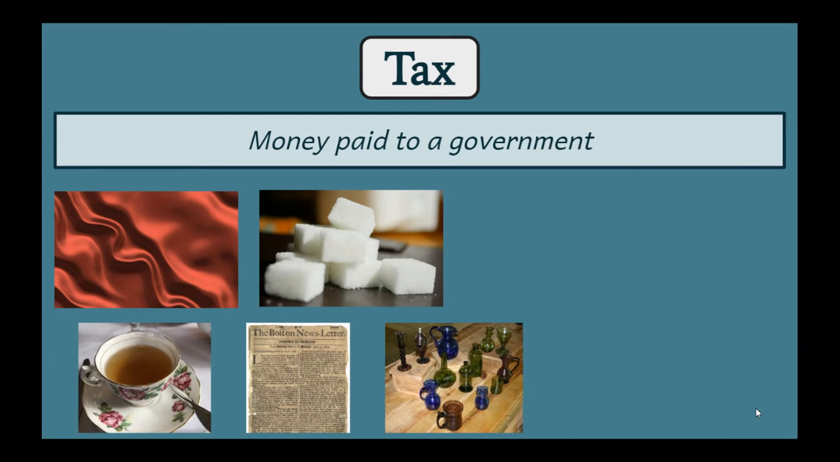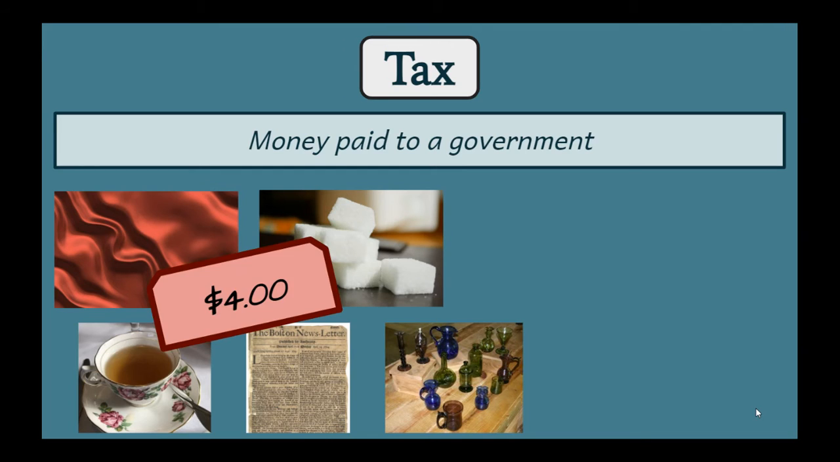We've talked a little bit about this word before, but I want to talk to you more about what it has to do with King George III. So a tax is money that's paid to a government. What you see on the screen are 5 items that colonists would have used during colonial times. We have silk, sugar, tea, newspapers, and glass for things like cups and plates and things.